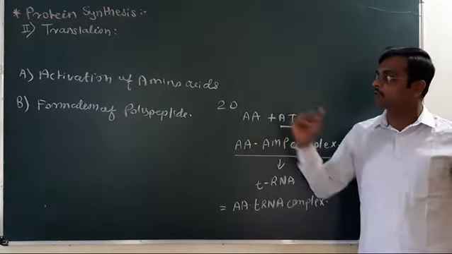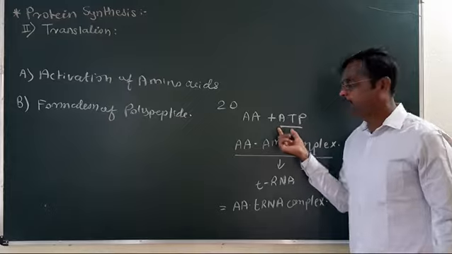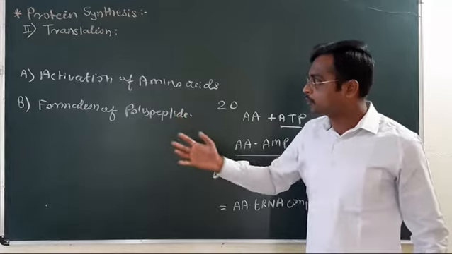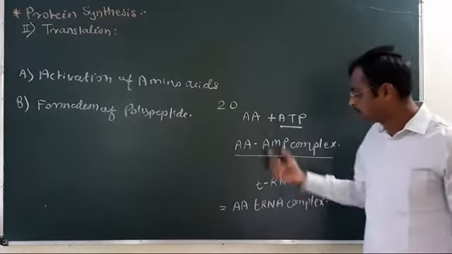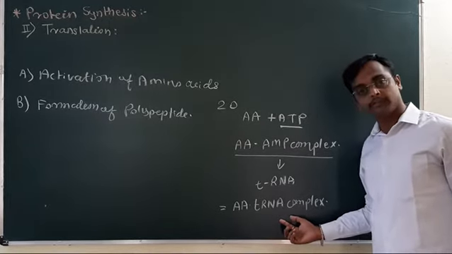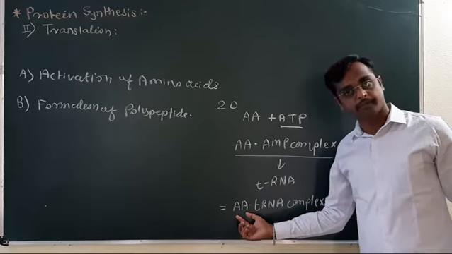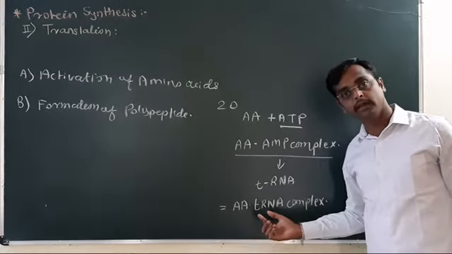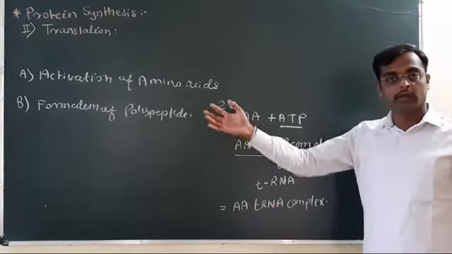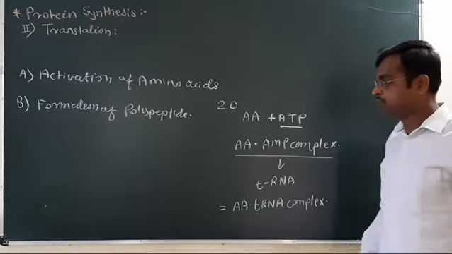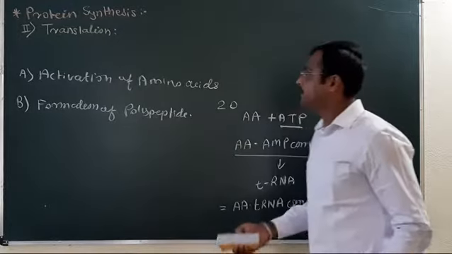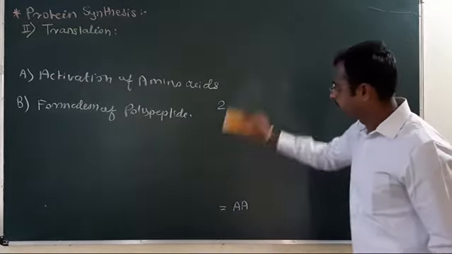These amino acids are activated in the cytoplasm with the help of ATP molecules, and these activated amino acids are attracted towards the ribosomes. Understood? In the first step, we get the amino acid tRNA complex, meaning a specific amino acid gets bound to a specific tRNA molecule. Later, this tRNA molecule transfers this amino acid to the site of protein synthesis, that is the ribosome.